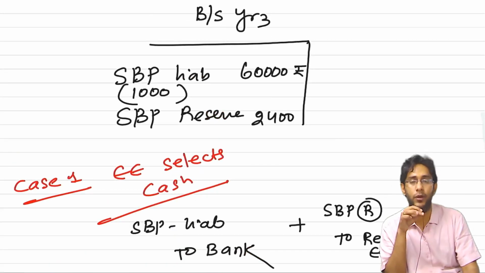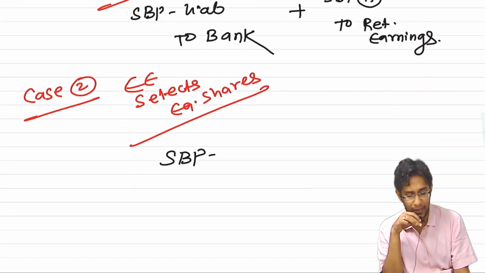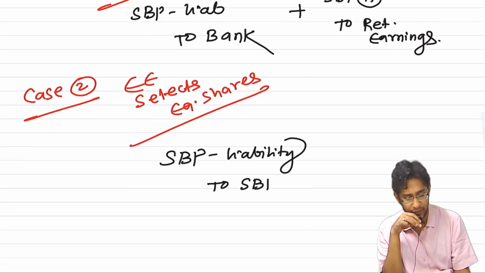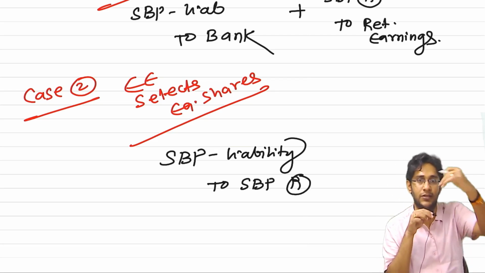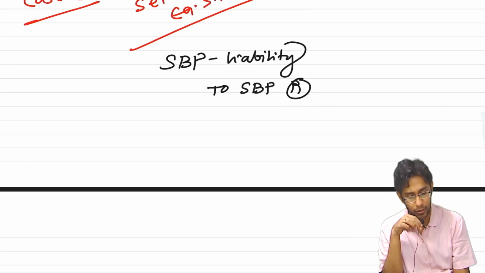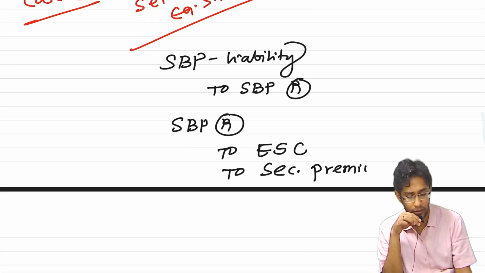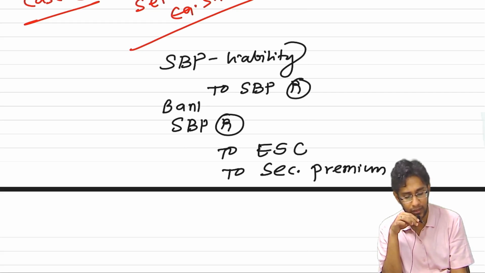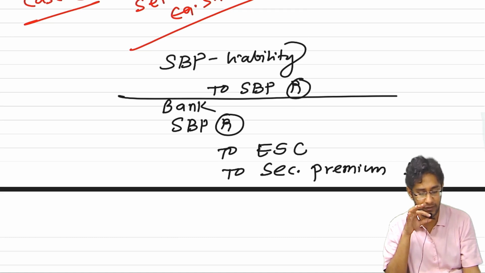The employee selects equity shares. If the employee selects equity shares, what will you do? Good. Whatever SBP liability you have, you have to transfer it to SBP reserve. Already some amount is there in SBP reserve, and this also gets added. Next, you will cancel the SBP reserve to issue equity shares, and the balancing figure you will put into securities premium. If he is giving you any money, take that money also. The excess price will be there, no? That will be the balancing figure.